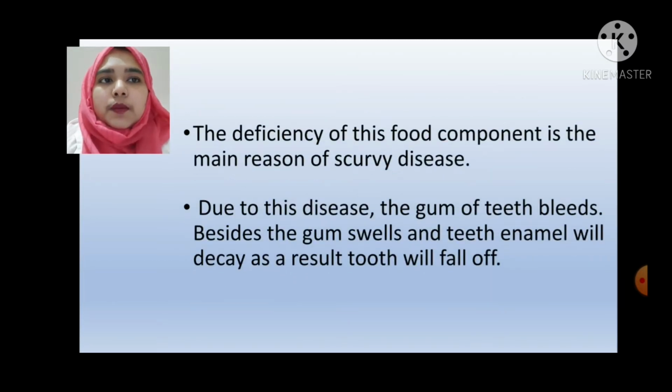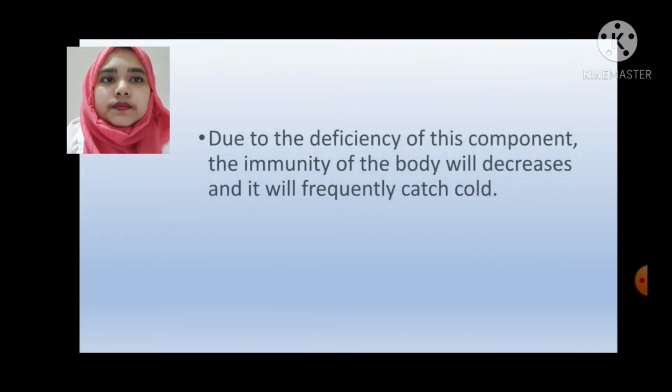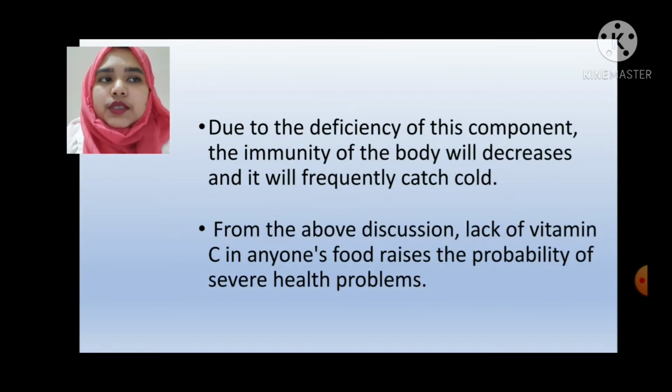The deficiency of this food component is the main reason for scurvy disease. Due to this disease, the gums of the teeth bleed. Besides, the gums swell and the tooth enamel will decay. As a result, the tooth will fall off. Due to the deficiency of this component, the immunity of the body will decrease and the person will frequently catch cold. From the above discussion, lack of vitamin C in anyone's food raises the probability of severe health problems.